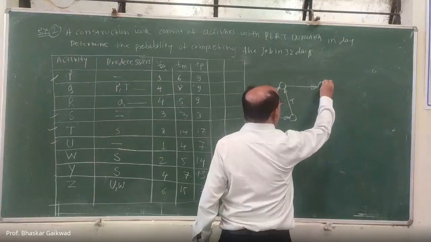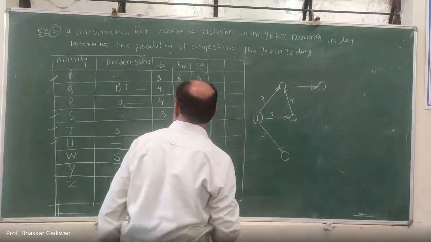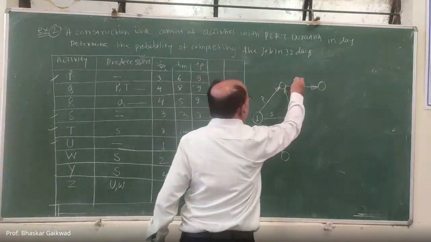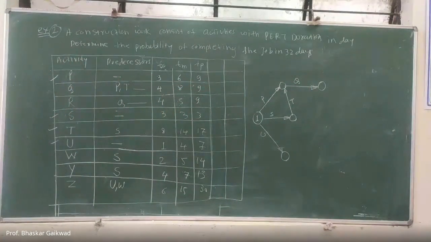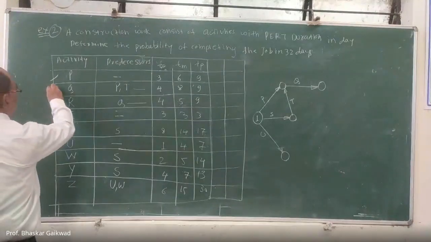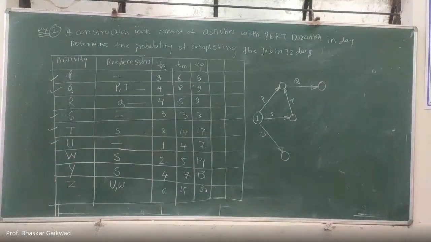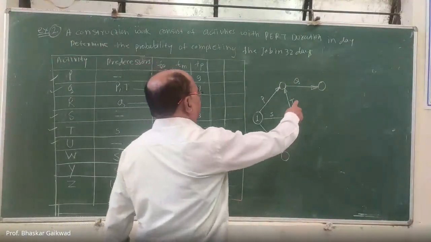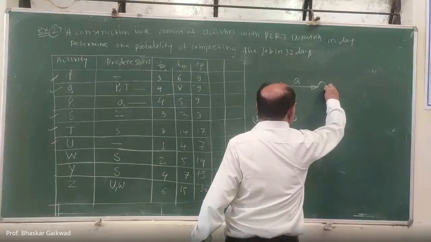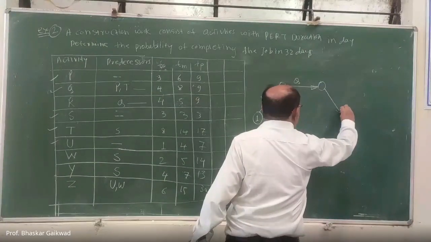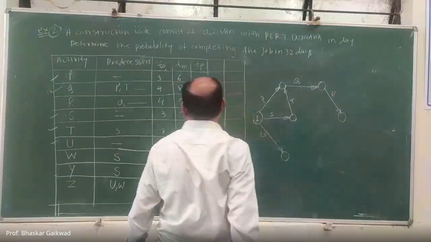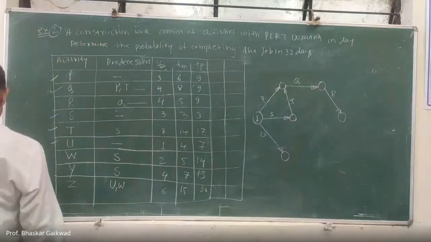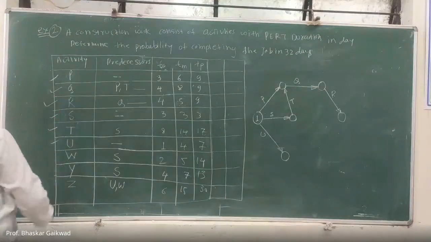So this is Q. Now this is over. Now R will start from Q. Here Q is there, and R will start from here. So here is the R. This will get over.